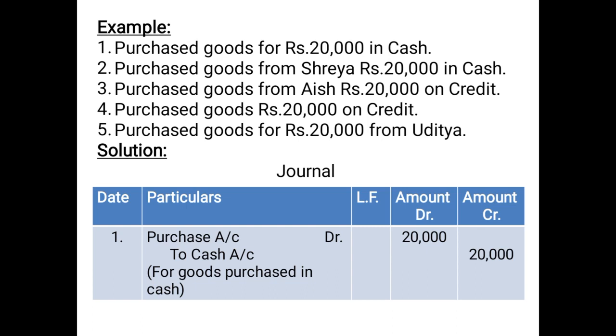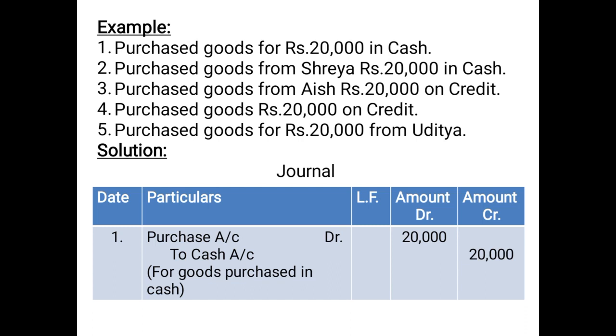cash is going out. So as you can see in the journal format, the first entry is purchase account debited to cash account, and amount will be 20,000. And when you are writing the amount in the debit column, it will be adjacent to the debit particular, and when you are writing the amount in the credit column, it will be in front of the account which you are crediting. That means, see, I have shown 20,000 rupees in front of cash account in the credit column. So you have to make it very clear.